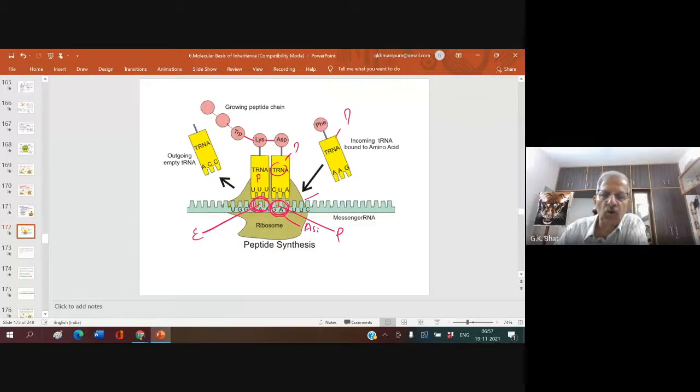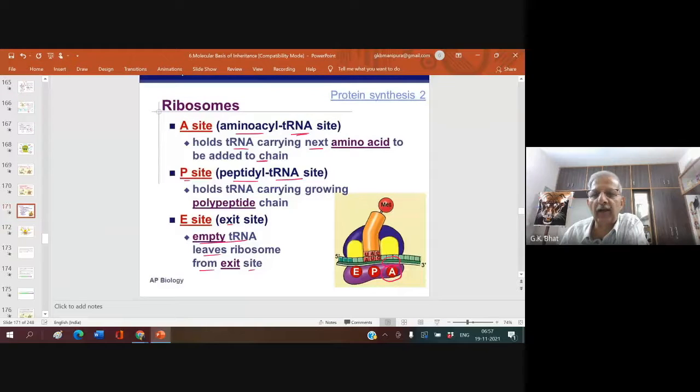Is it clear? So, I repeat again. This is the P site where there is a growing polypeptide chain. And this A site is waiting for a new charged tRNA. When one tRNA comes and sits here, bonding takes place between the already formed amino acid and the new amino acid. Once the bonding takes place, A gets converted to P, and P gets converted into E, because once the amino acid is given, this becomes free and is ready to go.